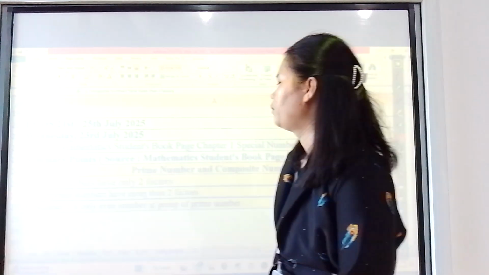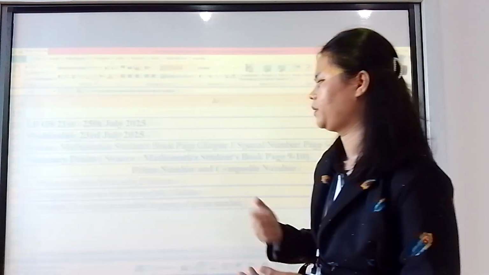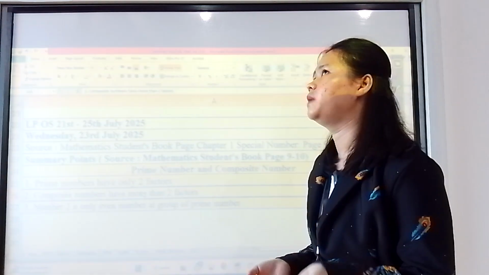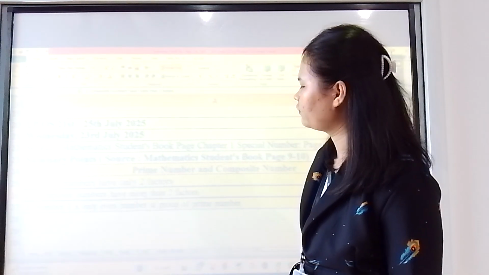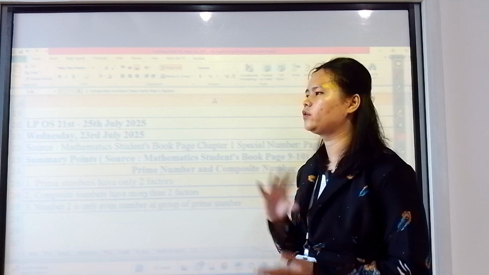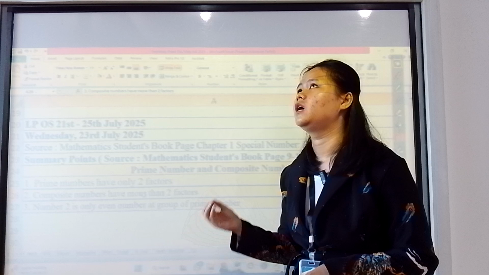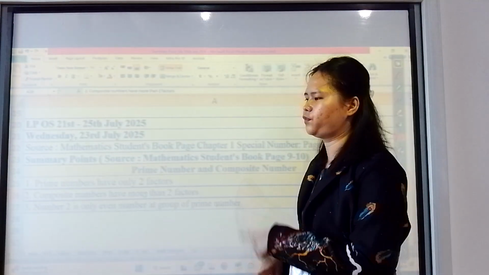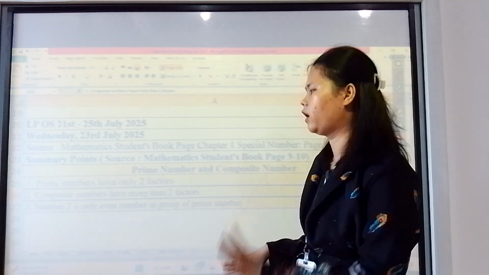Okay. A prime number has only two factors, one and itself. A composite number has more than two factors. A composite number can be built into many factors. For example, 1 times 4 is equal to 4, and 2 times 2 equals 4. So the factors of 4 are 1, 2, and 4.